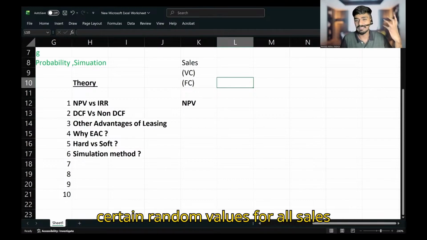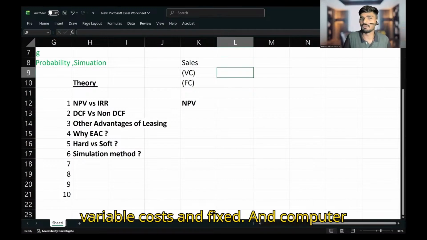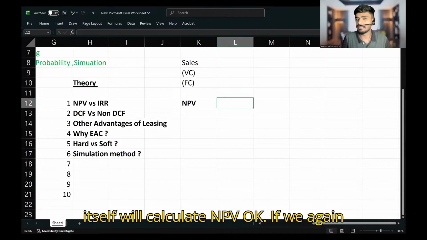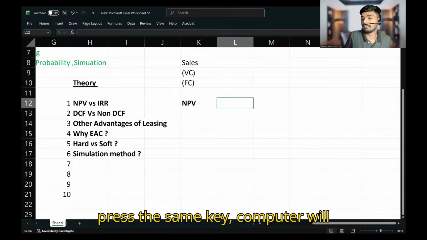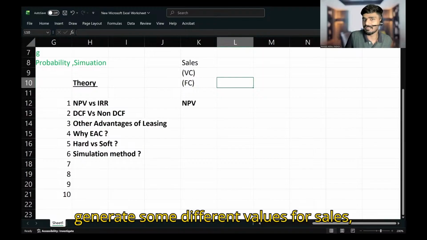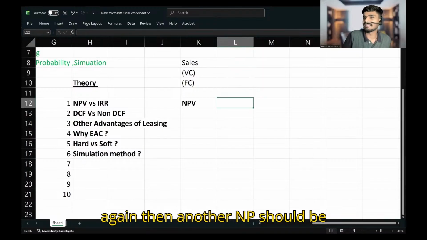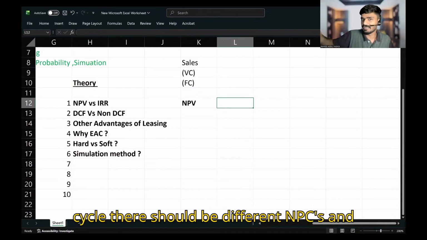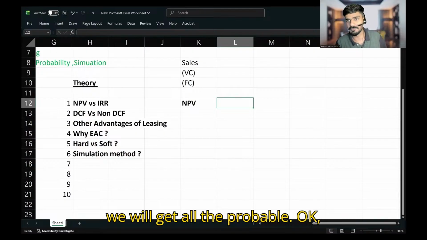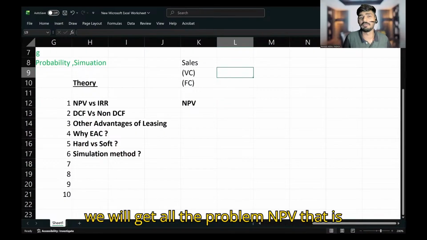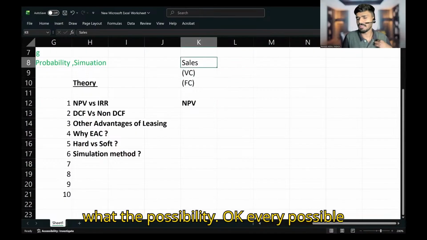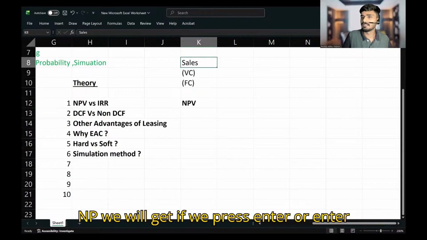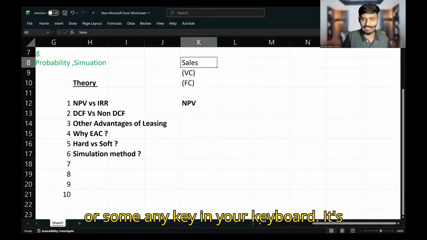The computer will generate certain random values for sales, variable cost, and fixed cost, and the computer itself will calculate an NPV. If we press the same key again, the computer will generate different values for sales, variable cost, and fixed cost, and will generate some other NPV. So after every cycle there will be different NPVs, and we will get all the probable NPVs. Every possible NPV we will get if we press enter or any key on the keyboard.